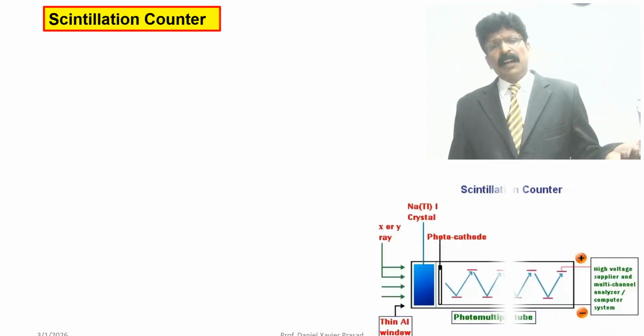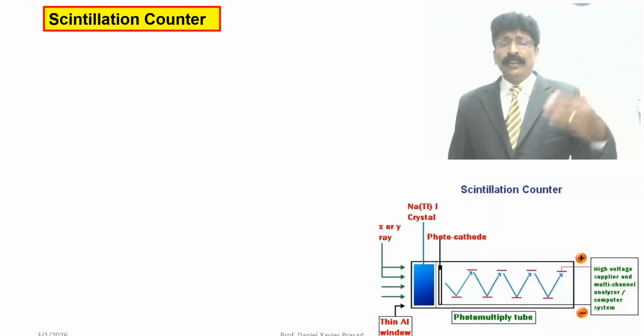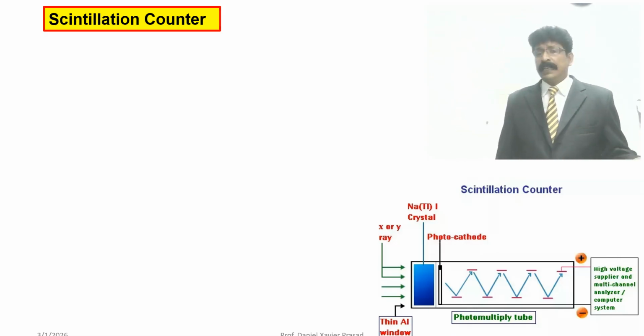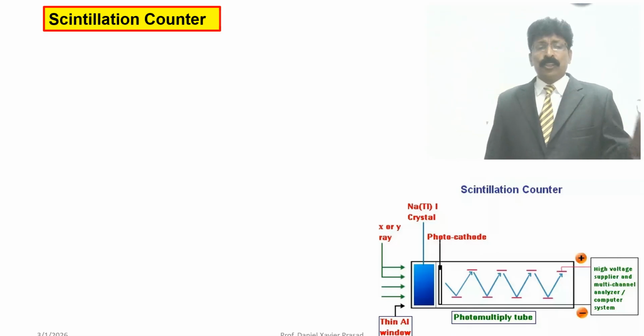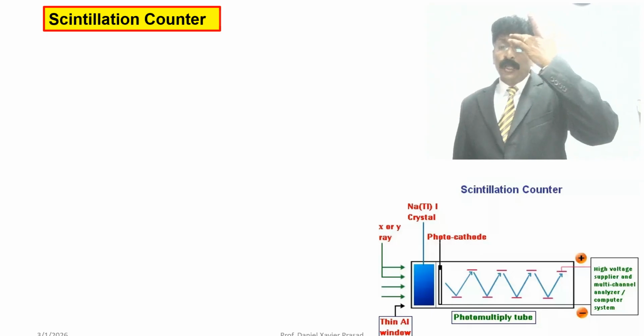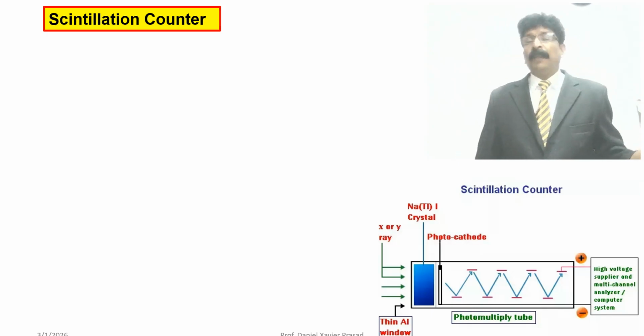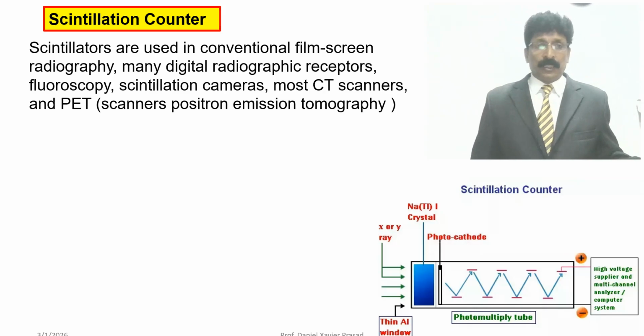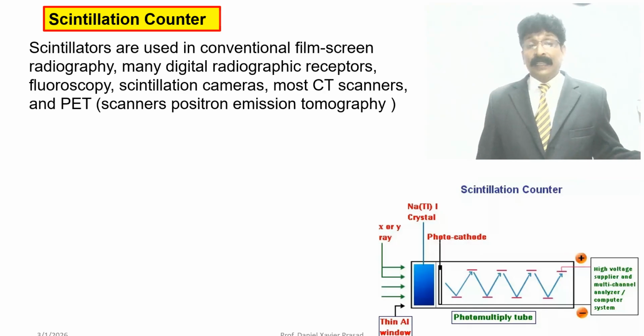The scintillation counter is a little more advanced, where X and gamma rays fall on a sodium iodide crystal present in a plate, and the signal is generated by a photocathode, multiplied by anodes, and the voltage analyzed by computer, which is used for scanners.